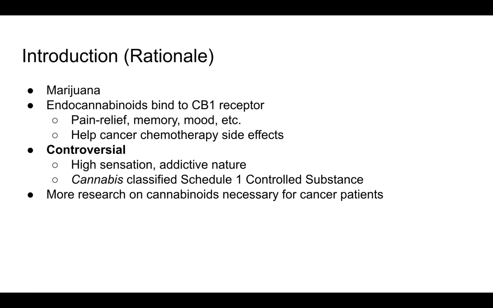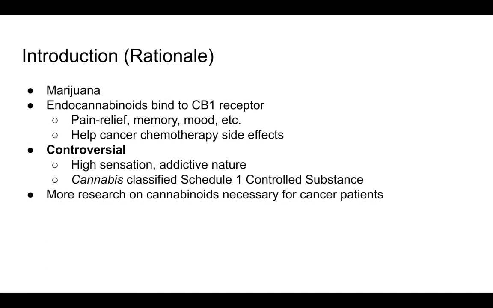There are also recent reports that cannabinoids such as THC and CBD slow growth or can cause death in certain types of cancer cells growing in lab dishes. However, the legalization of cannabis is controversial due to its psychoactive side effects and addictive nature, which can lead the user to become dependent on the drug. Although some states legalize the use of medicinal marijuana, cannabis is still classified as a Schedule I controlled substance under the DEA. The American Cancer Society supports the need for more research on cannabinoids for cancer patients, recognizing the need